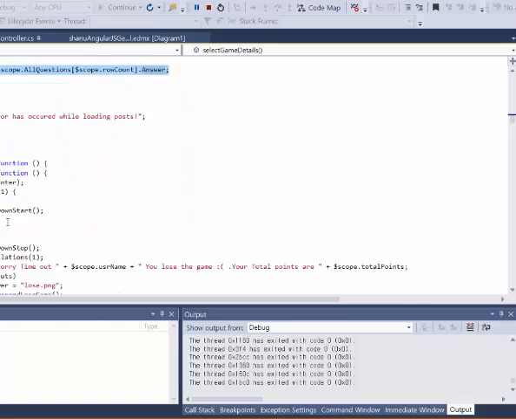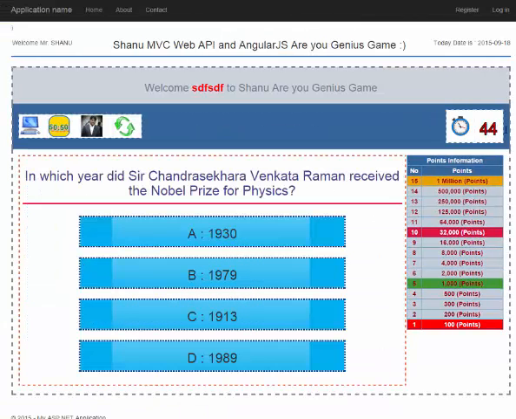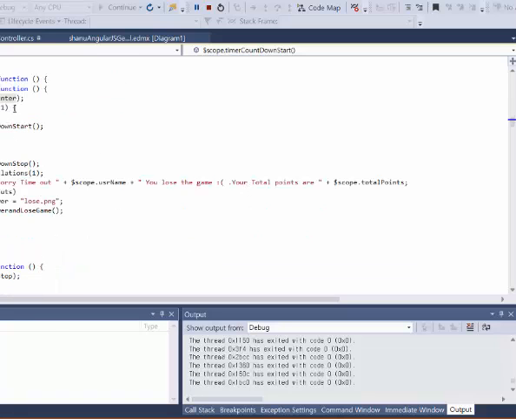Next, in this page after we log in, we have the timer control. Here the countdown starts from 45 and is reduced one by one. In the timer control I decrement the count one by one, and if it reaches 0, then I display a message and redirect again to the game start page.